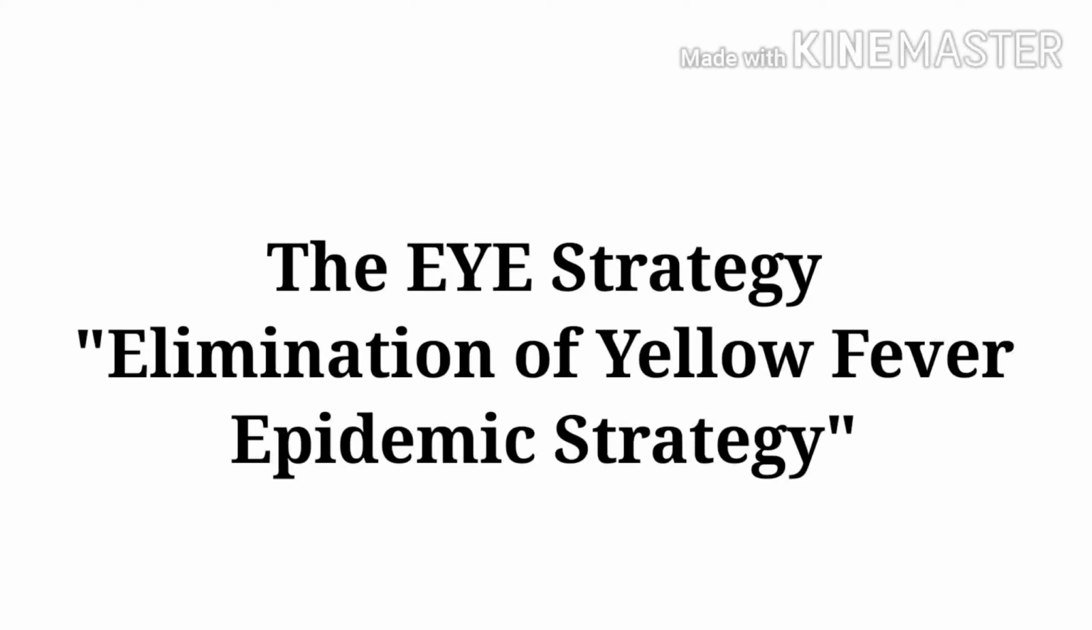The I strategy has three objectives. First objective is protection of at-risk populations. Second objective is prevention of international spread of yellow fever. And third objective is rapid containment of outbreaks. In order to achieve these objectives, the countries or the nations must have certain competencies. The most important thing is availability of vaccine. So yellow fever vaccine should be available and it should be affordable.